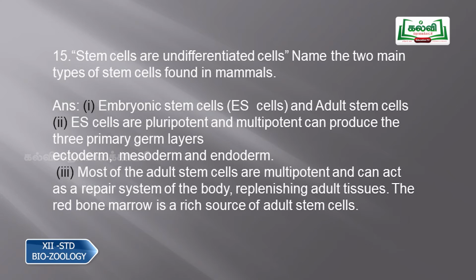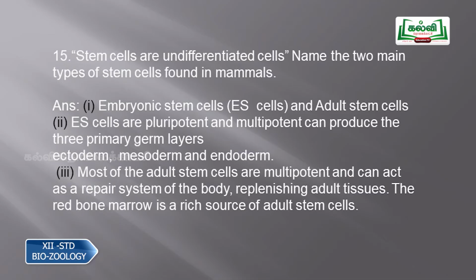Then question number 15, stem cells are undifferentiated cells. Name 2 types of cells found in the mammals. Since stem cells are undifferentiated, they are like blank cells, but they will be differentiated whenever there is a need. So that is why stem cells are called undifferentiated. We have 2 types of cells, embryonic stem cells and adult stem cells. What are embryonic stem cells? These are cells which are pluripotent and can produce cells from the 3 primary germ layers called the ectoderm, mesoderm and endoderm.